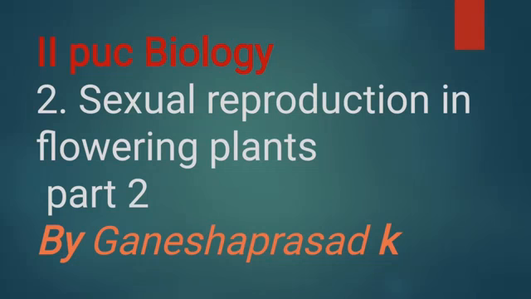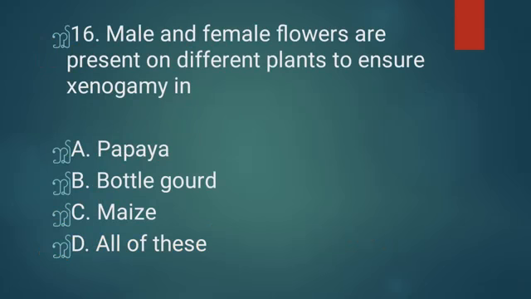Hi students, today let us discuss some more important multiple choice questions from chapter number 2, Sexual Reproduction in Flowering Plants. Question number 16: male and female flowers are present on different plants to ensure xenogamy in papaya, bottle gourd, maize, all of these.